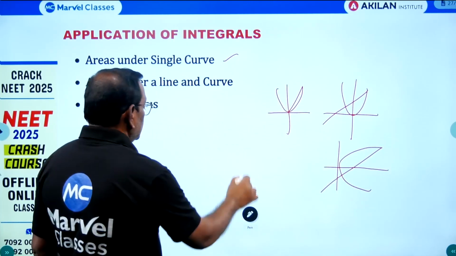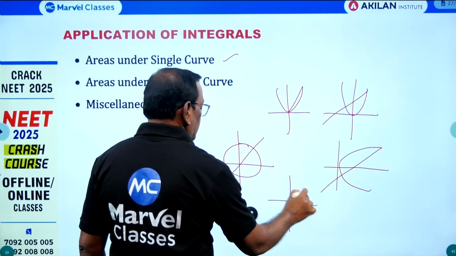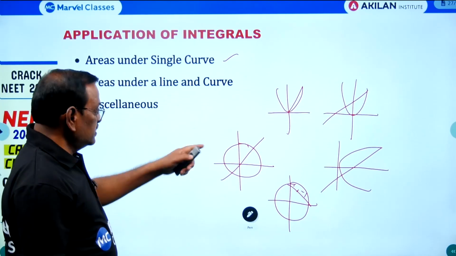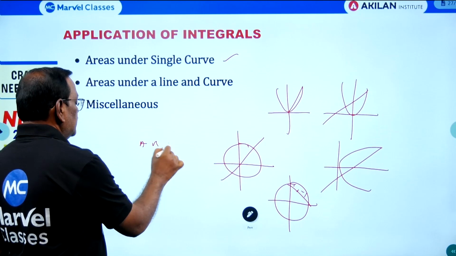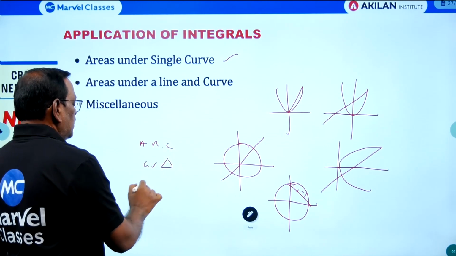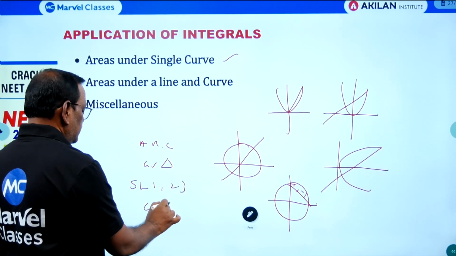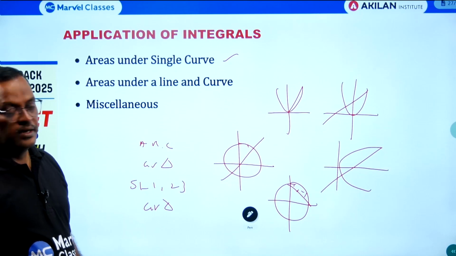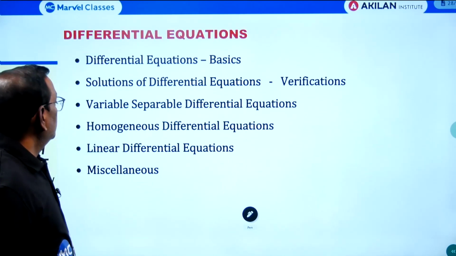And this type of question, circles with this type of figure and this type. Okay, so practice this type. Also 3 points are given: A, B, C, find the area of a triangle, or if 3 straight lines, 1, 2, 3, find the area of a triangle. So you can expect either 5 marks or 3 marks from the application of integral chapter. Then differential equation.